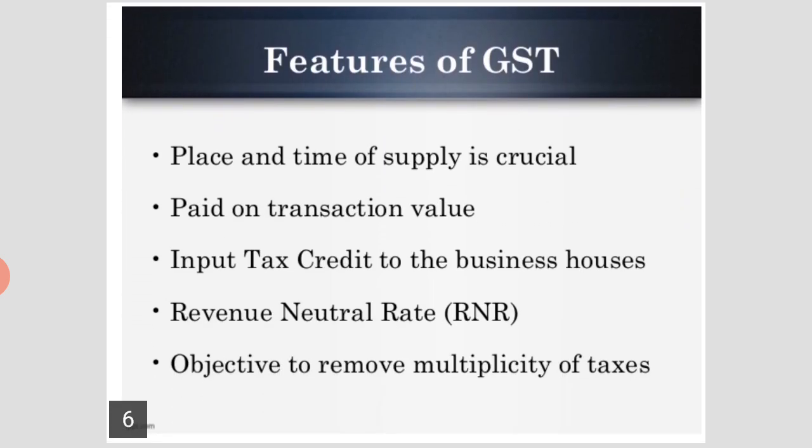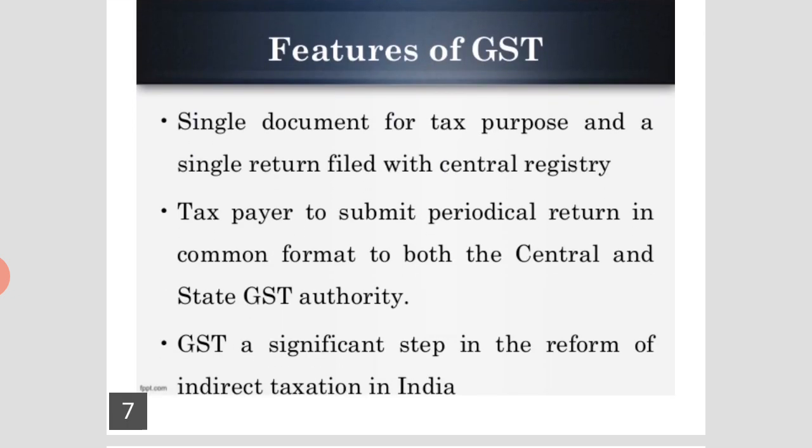Future of GST. Place and time of supply is crucial. Tax is paid on transaction value. Input tax credit is given to the business houses. Revenue neutral rate. The objective is to remove the multiplicity of taxes. A single document for tax purpose and a single return filed with the central registry. The taxpayer submits a periodical return in a common format to both the central and state GST authority. GST is a significant step in the reform of indirect taxation in India.